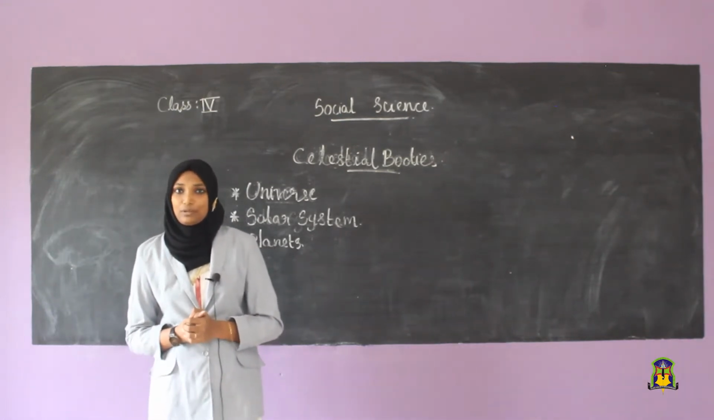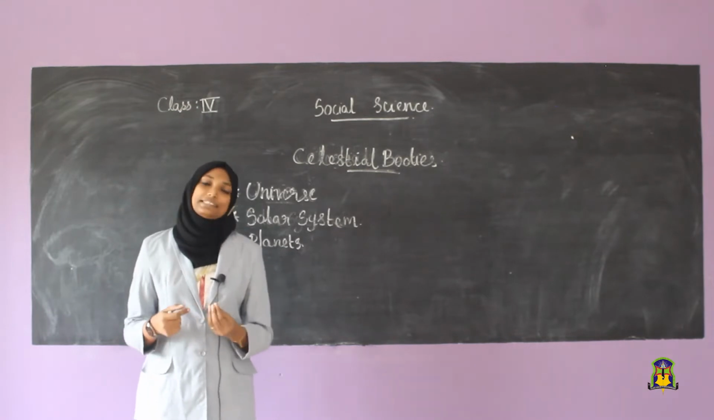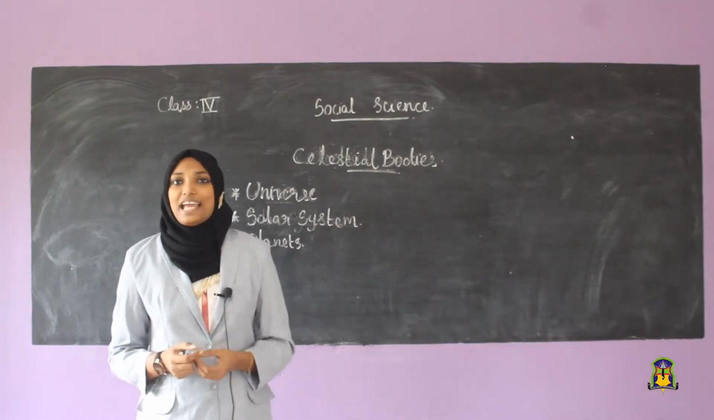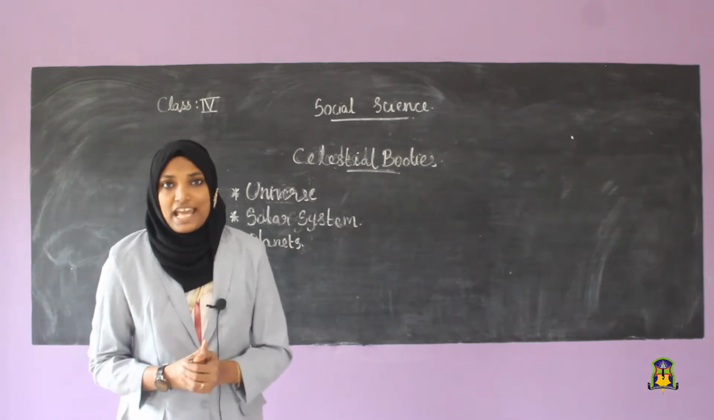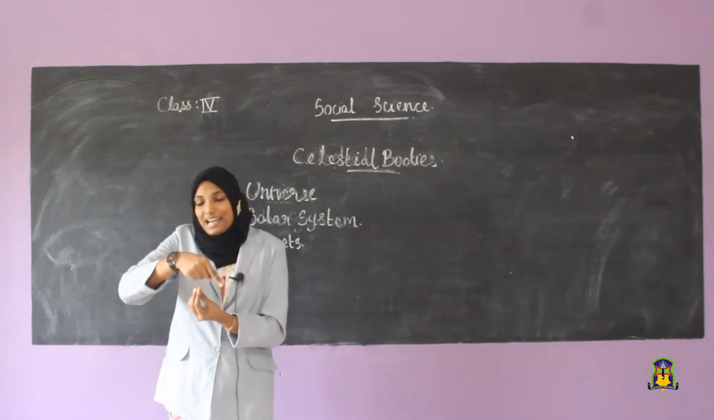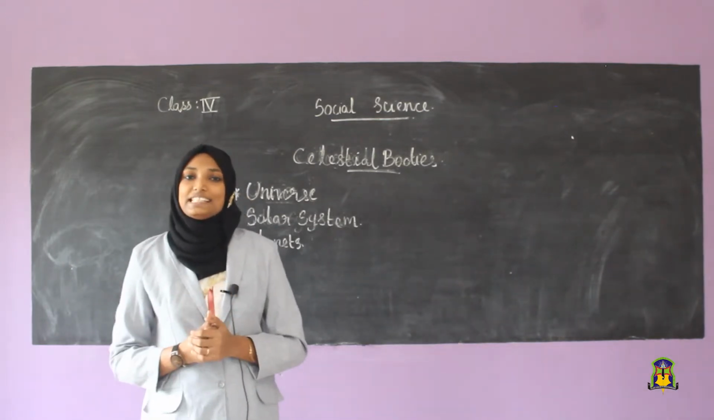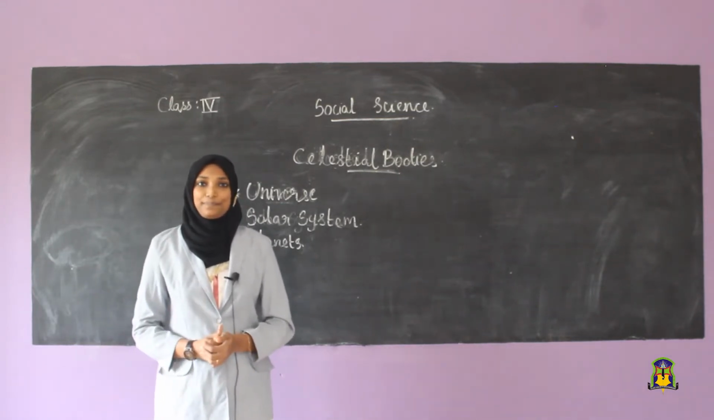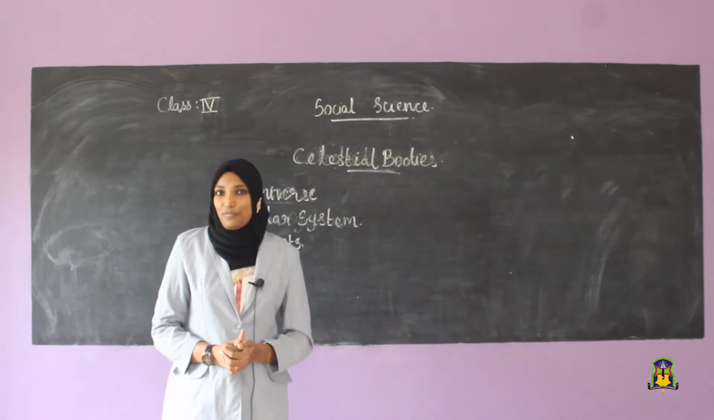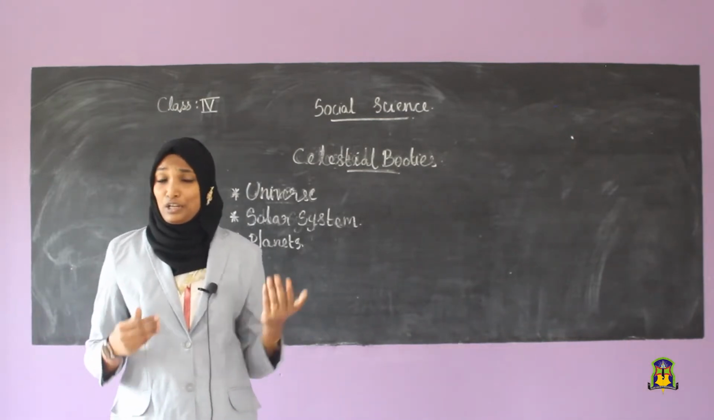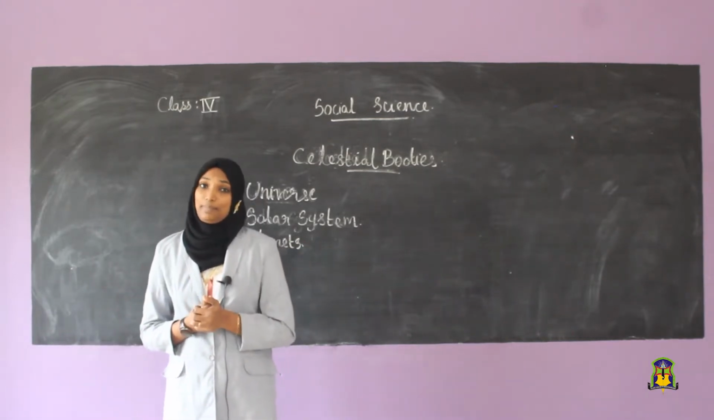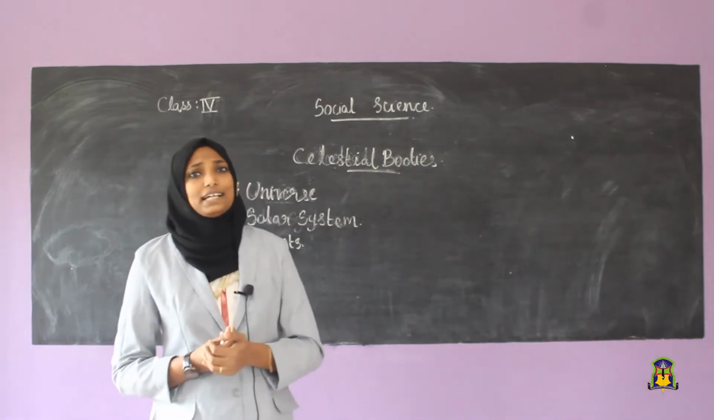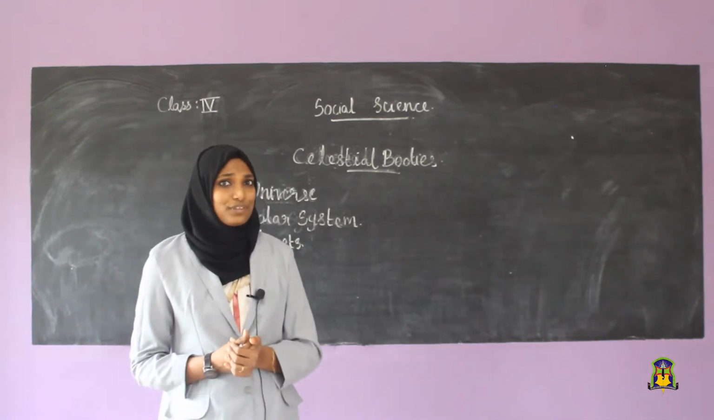All of you clear about the planets? I will say once again, a planet is a heavenly body. It circles around the sun and it gets its light from the sun. All of you clear about planets? Then we can study about the planets. How many planets are there in our solar system?